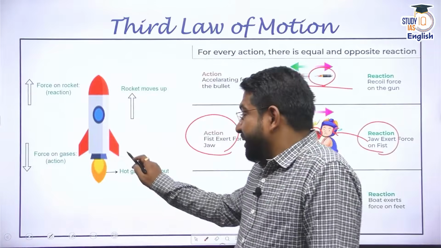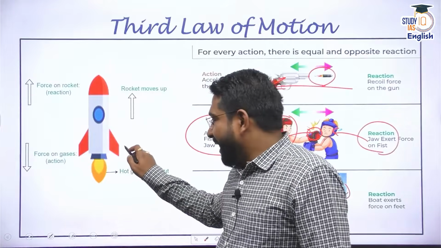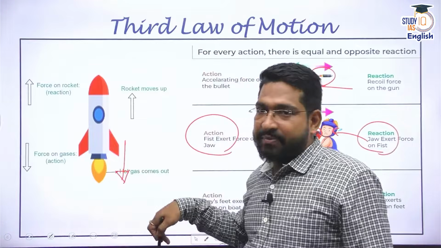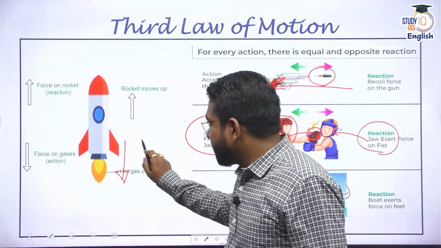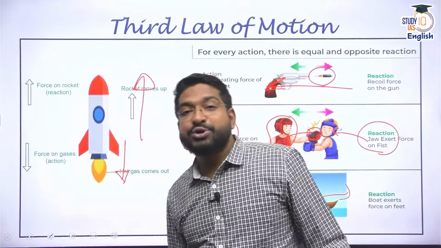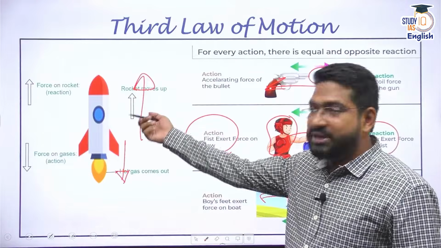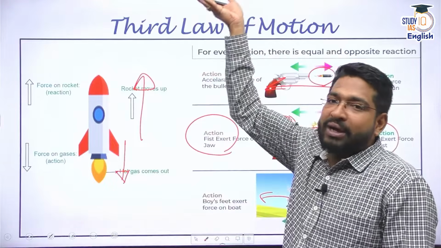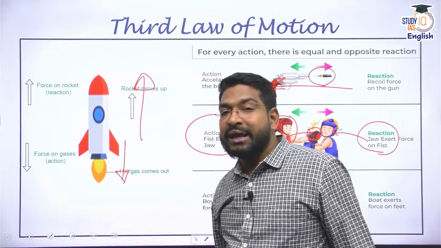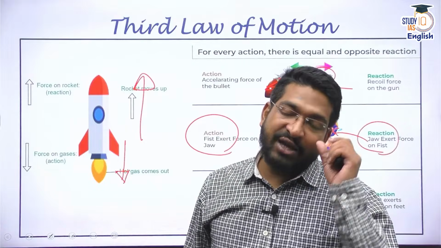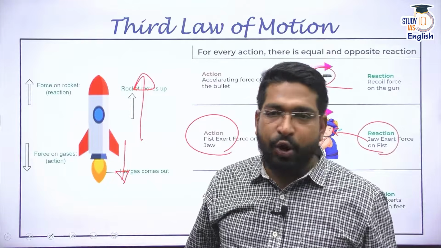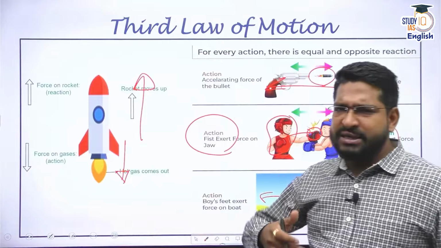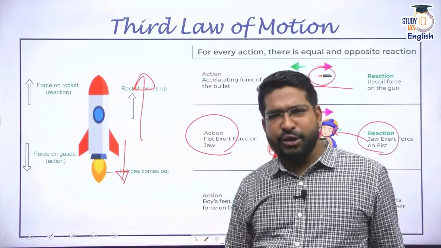Why? Because fuel is burnt and this exhaust or hot gas comes from this side, and if the hot gas comes from this side, the rocket moves up in the opposite direction. So this force of combustion, force of exhaust, is pushing the rocket in the opposite direction. It helps in takeoff. For every action there is an equal and opposite reaction. So these are the three Newton's laws of motion. Pretty easy. You have studied all these things in your school days.